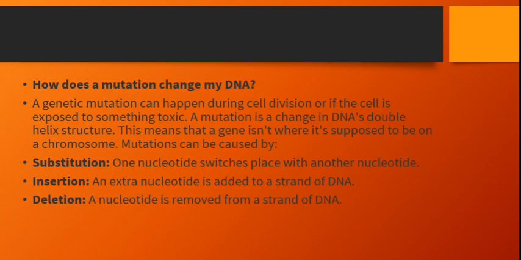How does a mutation change my DNA? A genetic mutation can happen during cell division or if the cell is exposed to something toxic. A mutation is a change in the DNA's double helix structure. This means that a gene isn't where it is supposed to be on a chromosome. Mutations can be caused by substitution, where one nucleotide switches places with another nucleotide; insertion, where an extra nucleotide is added to the strand of DNA; or deletion, where a nucleotide is removed from the strand of DNA.